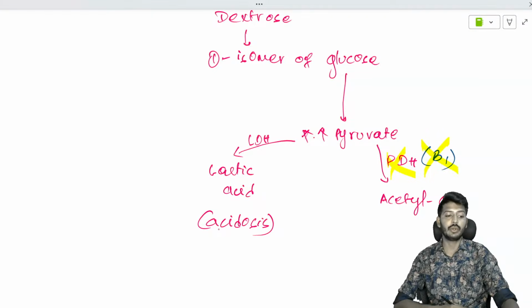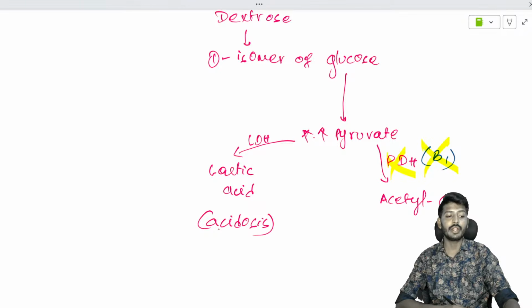Followed by the correction of B1, you are supposed to give the other substance. If you give it without correction, then it becomes a problem. Why? Because the person will land up in lactic acidosis. Okay, I hope this part is clear for you people.